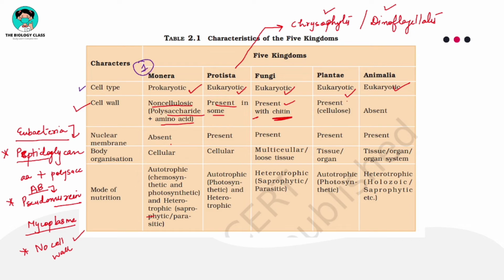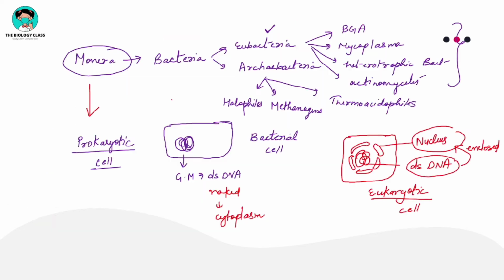Okay, in Plantae, the cell wall is present, and it is made up of cellulose. And in Animalia, the cell wall is absent, no cell wall. Then we have the nuclear membrane. If a cell is a prokaryotic cell, can you see any nuclear membrane here? Can you see any nucleus here? No, right? If the nucleus is not present, then the nuclear membrane will also not be present. This is the nuclear membrane, or I can write nuclear envelope, right?